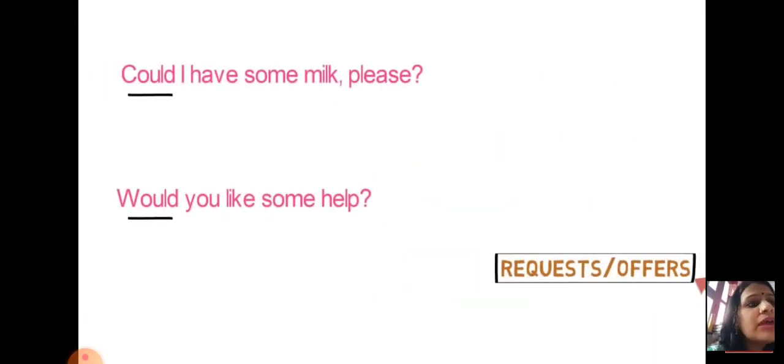Now let's talk about requests and offers. Requests and offers are the last part for you to understand how we will use our modal auxiliary verbs in the form of a request. Whenever you are requesting something or offering something, you can also use your modal auxiliary verbs. For example, could I have some milk please? Would you like some help? In both the sentences you can see requests and offers. Hope these sentences will help you to understand the work of modal auxiliary verbs.